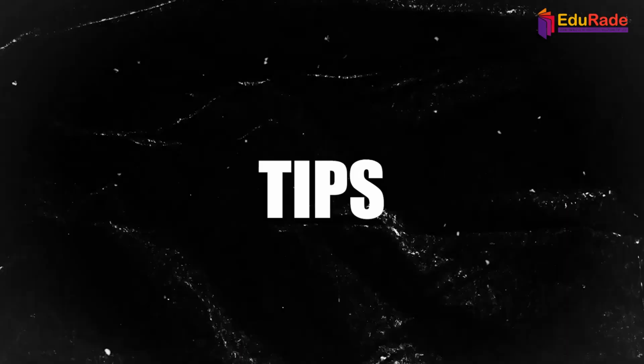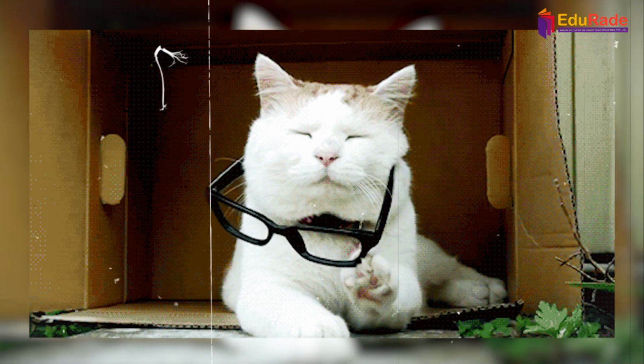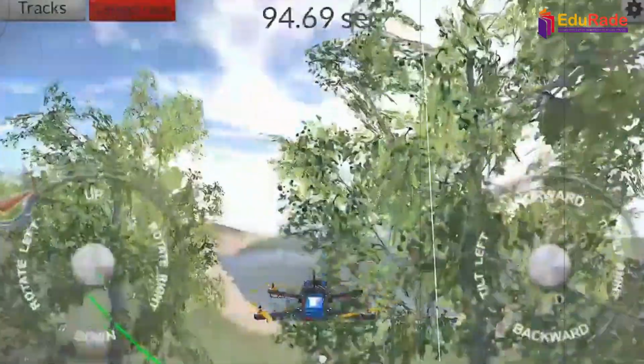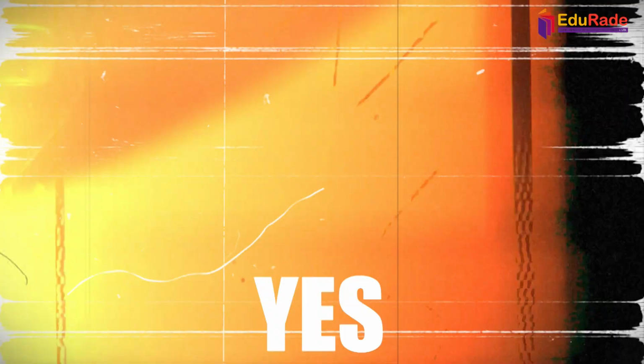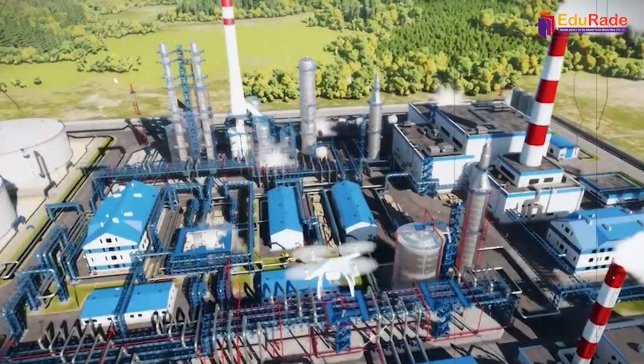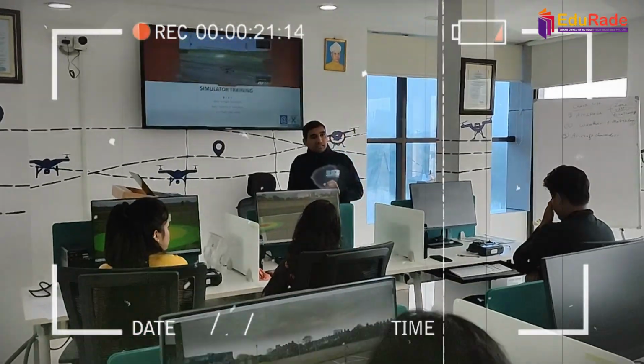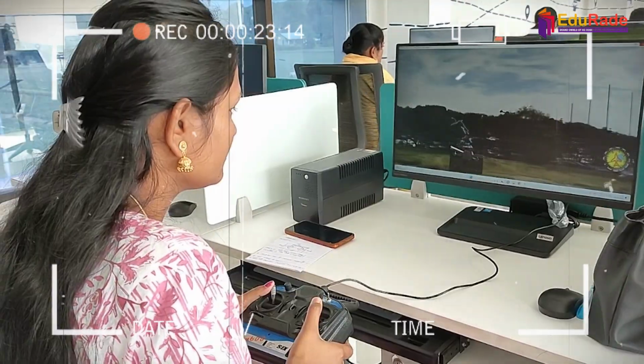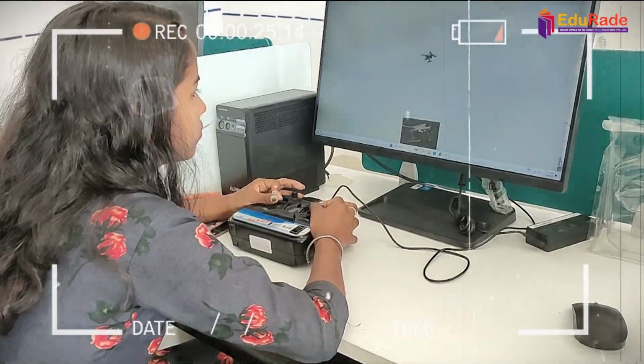There are some valuable tips that you can follow to become a master in simulation. Choose a reliable drone simulation software. Yes, it is fundamental, but the most crucial step is to pick the right simulation platform for master drone simulation. We offer a great drone simulation experience that will make you confident enough to fly the drones easily.